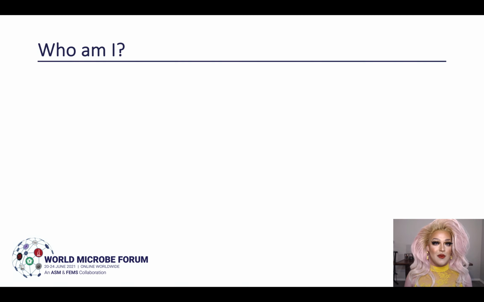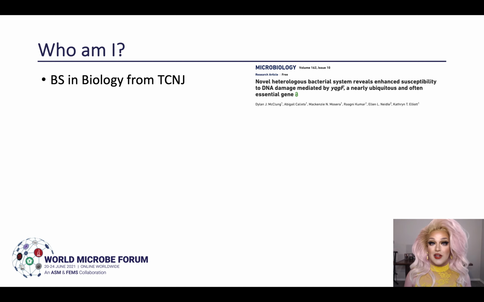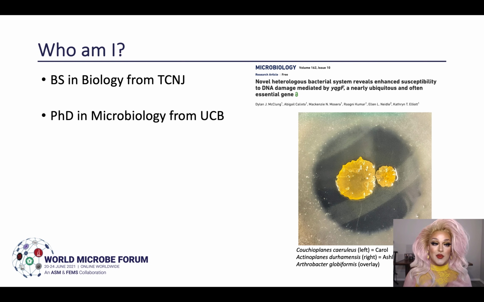I wanted to start by describing a little bit more about myself and how I got here today. I got my Bachelor of Science in Biology from the College of New Jersey, and that's where I met Dr. Katie Elliott, our convener for this session. I worked in her lab studying this protein called YQGF and its function in bacterial cells. That really sparked my passion for microbiology, and so I decided to pursue a PhD at the University of California, Berkeley.